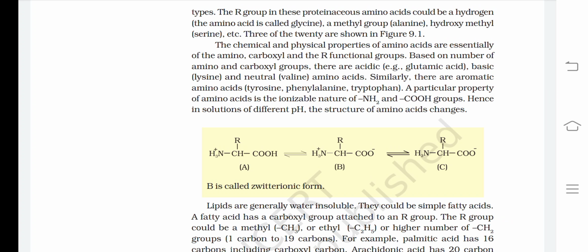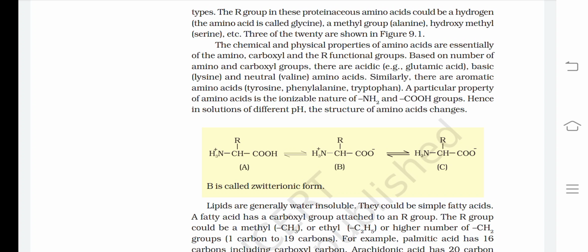Let's go further now. The chemical and physical properties of amino acids are essentially of the amino, carboxyl, and R functional group. Based on the number of amino and carboxyl groups, there are acidic, example glutamic acid, basic, example lysine, and neutral, example valine.